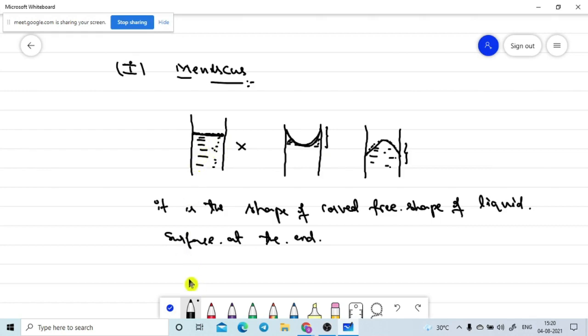Capillary tube means let me go to the definition of the capillary tube also. Capillary tube. Is there any issue? The definition of this meniscus? No issue, na? Hello. No issue.